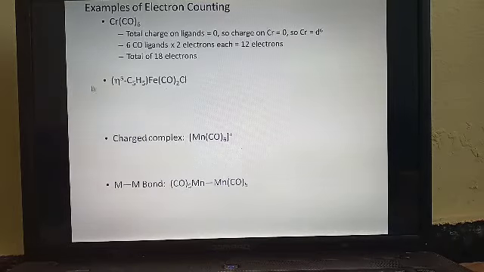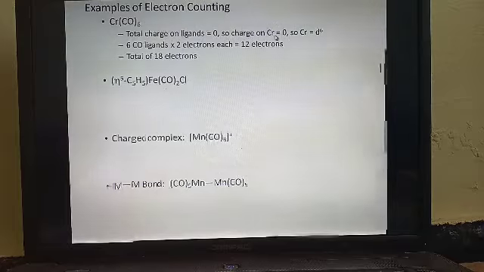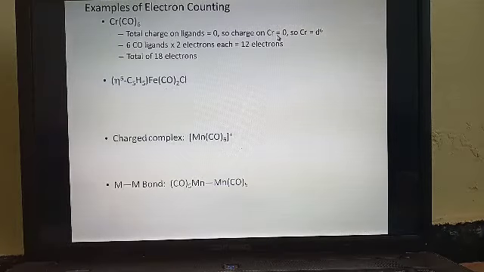The first example is a carbonyl compound. The total charge on the ligand is 0, it is a neutral ligand. The charge on chromium is 0, which indicates the oxidation state. Chromium has 6 electrons, and the number of ligands is 6. One ligand donates 2 electrons, so 6 ligands give 12, plus 6 is 18, so it shows stability.